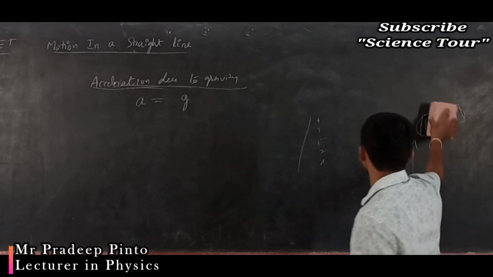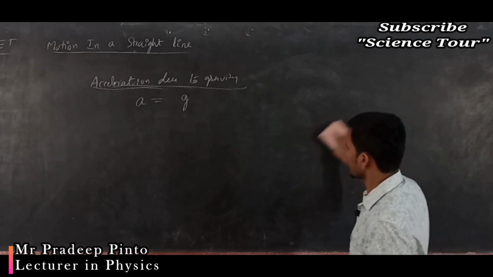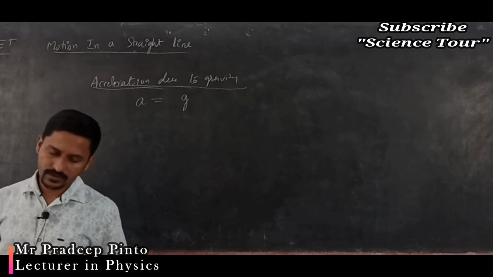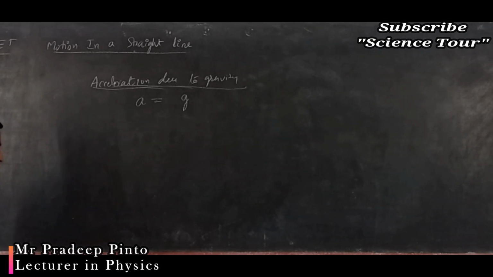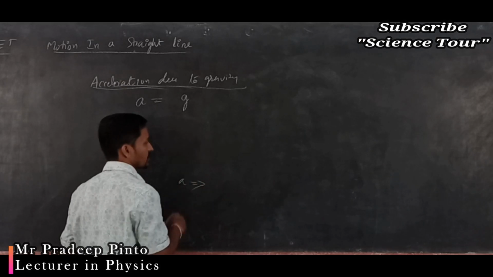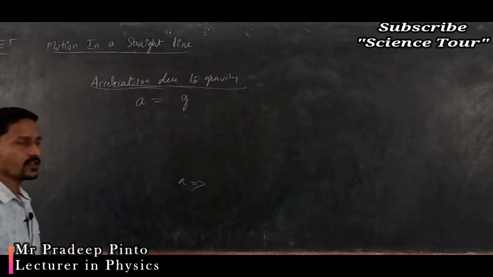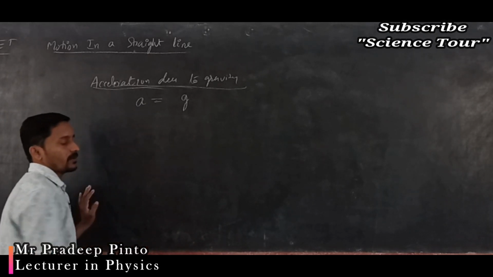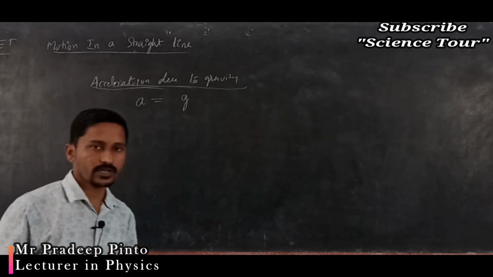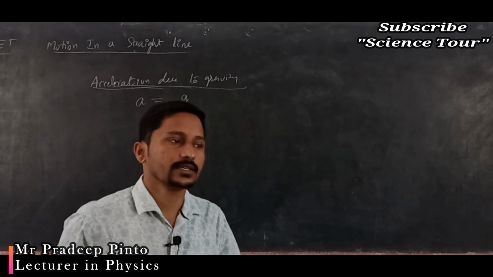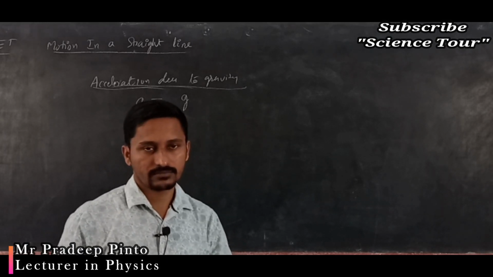See, there are several cases that come up when acceleration is variable, or you will get cases when velocity is variable. Okay, here acceleration is constant. For us in mechanics, 90% of the problems are from constant acceleration.